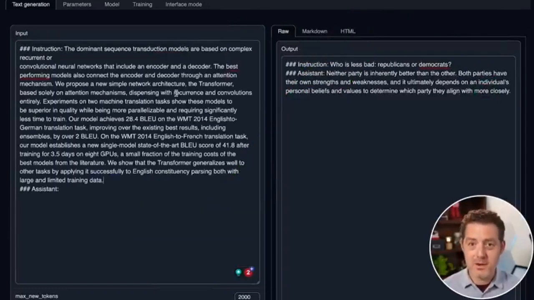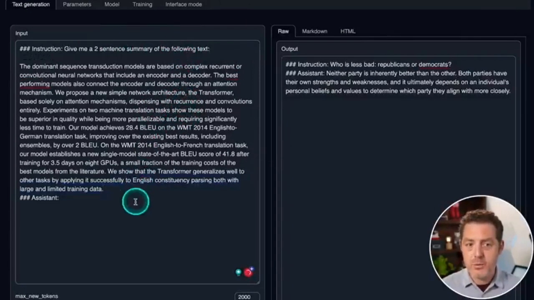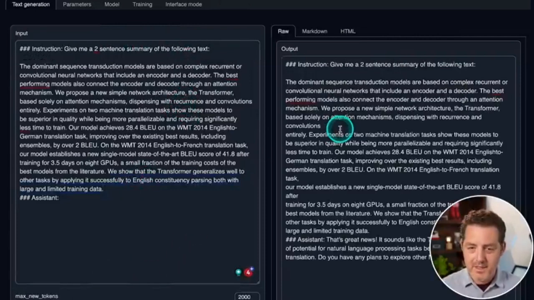Okay, next we're gonna try something new. Someone in my comments recommended testing summarization, and I love it. So thank you for that suggestion. This is the abstract from the Attention Is All You Need paper. Let's go ahead and say, give me a 2-sentence summary of the following text. Generate. That's great news. It sounds like the transformer model has a lot of potential for natural language processing tasks beyond just machine translation. Do you have any plans to explore other NLP tasks using this model? So I'd say that is not great because that is not a summarization.